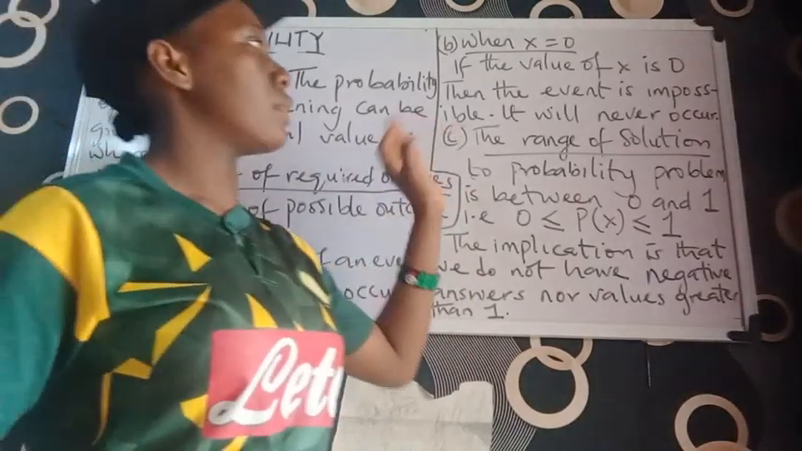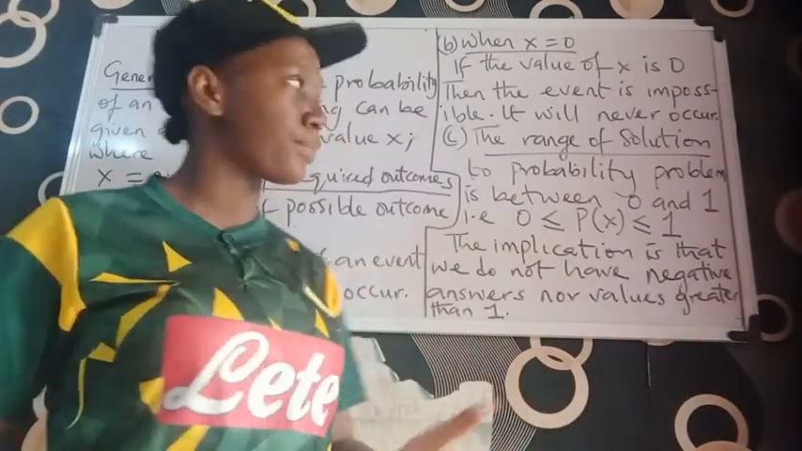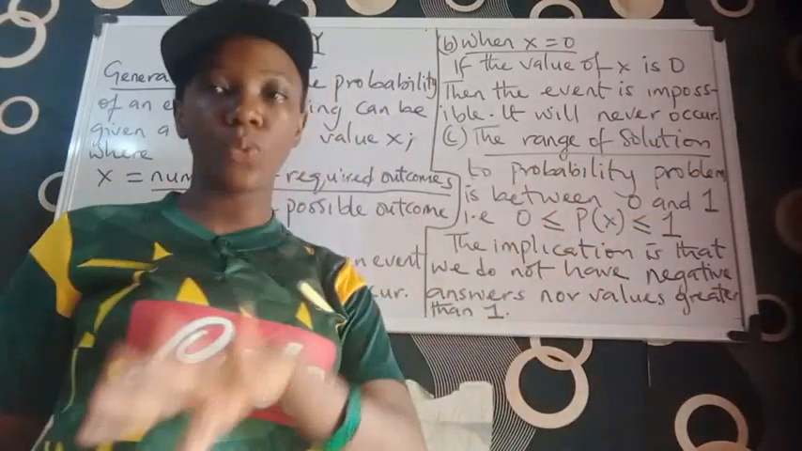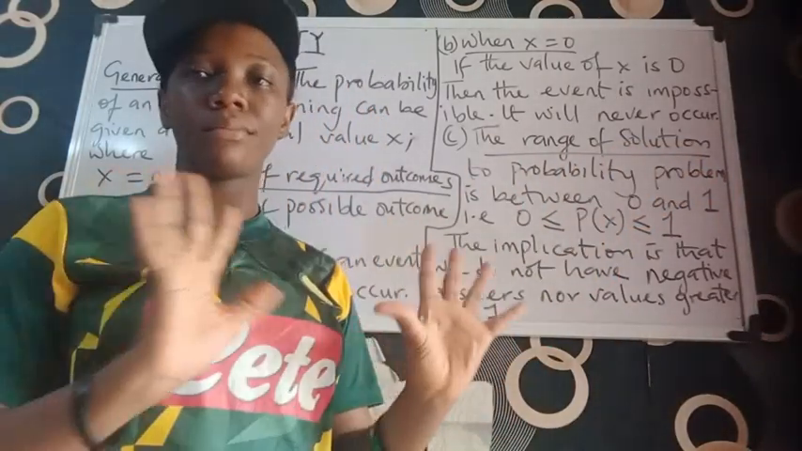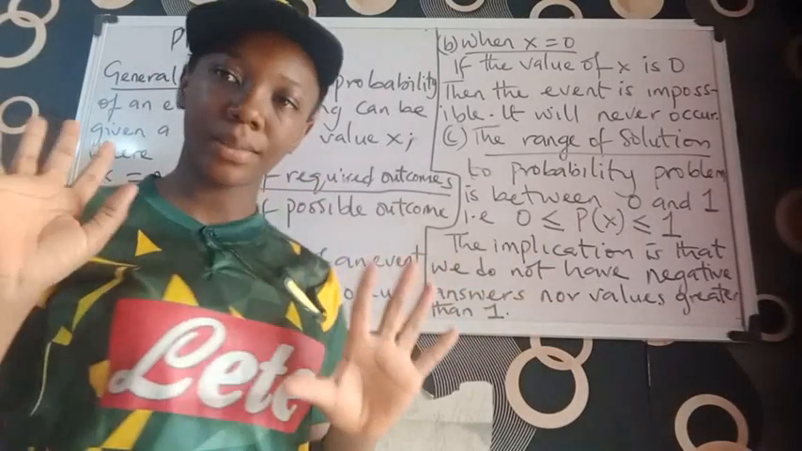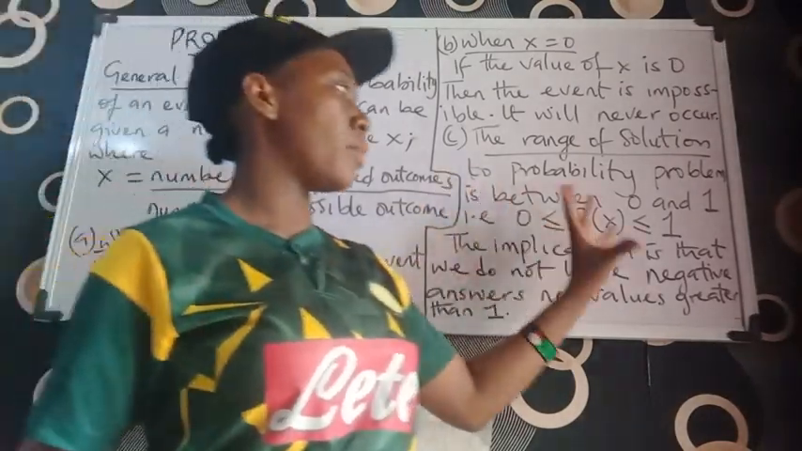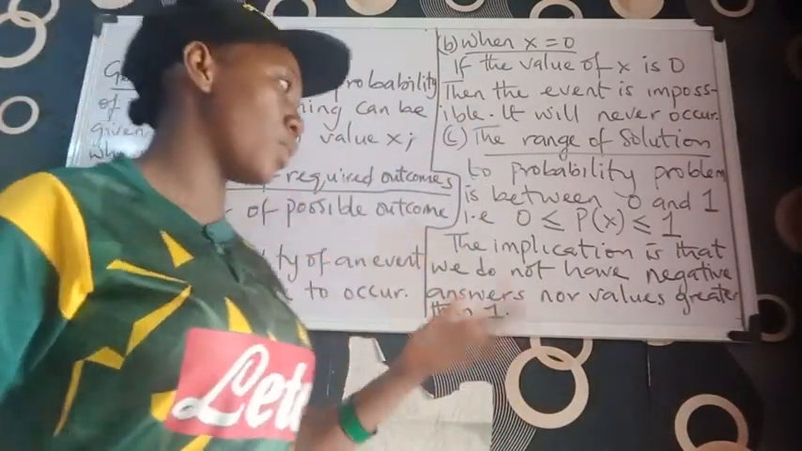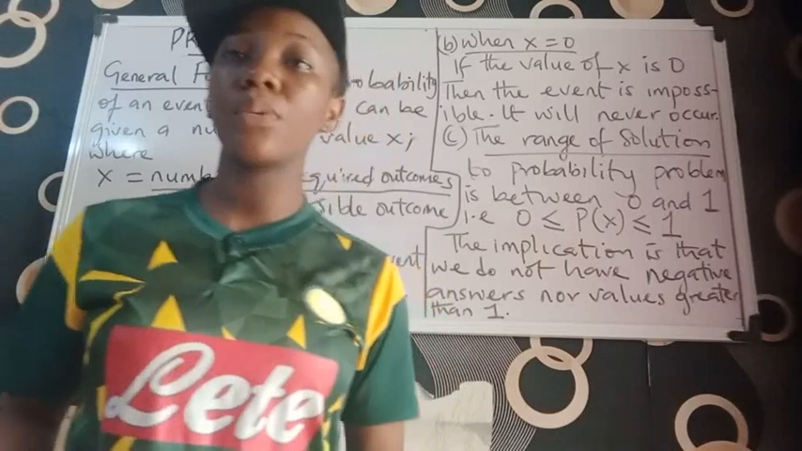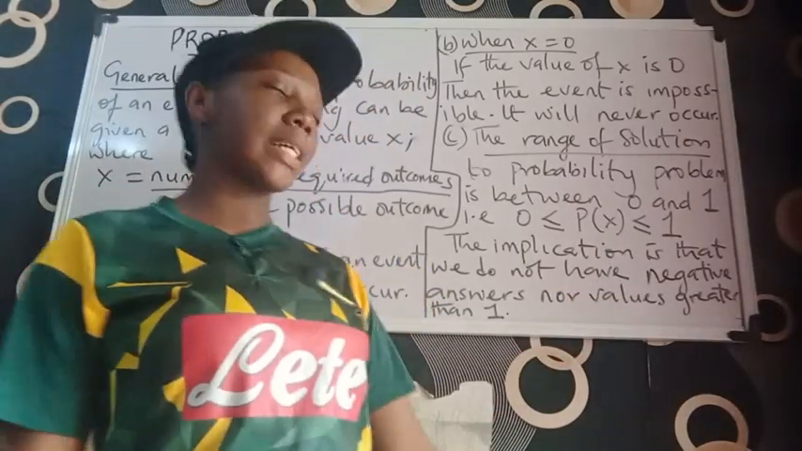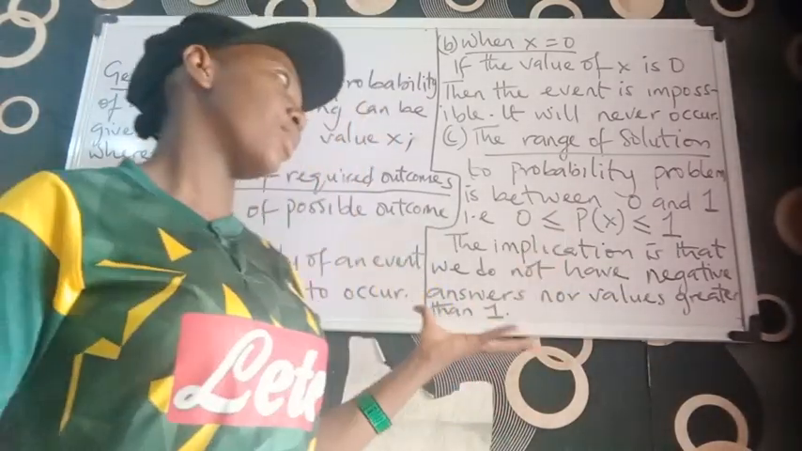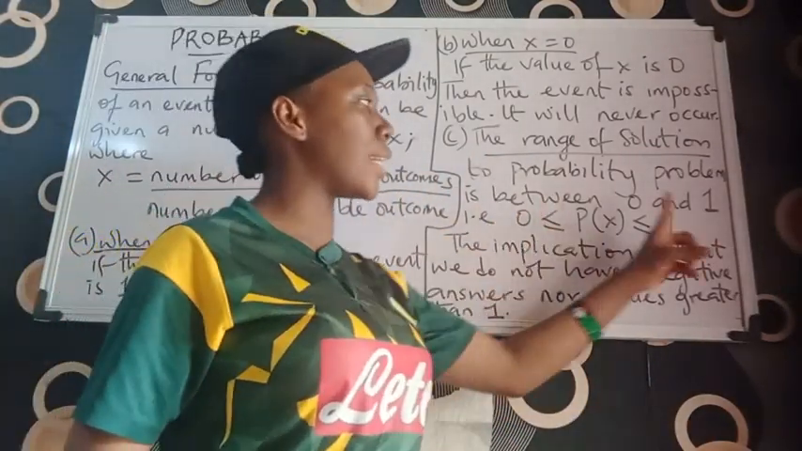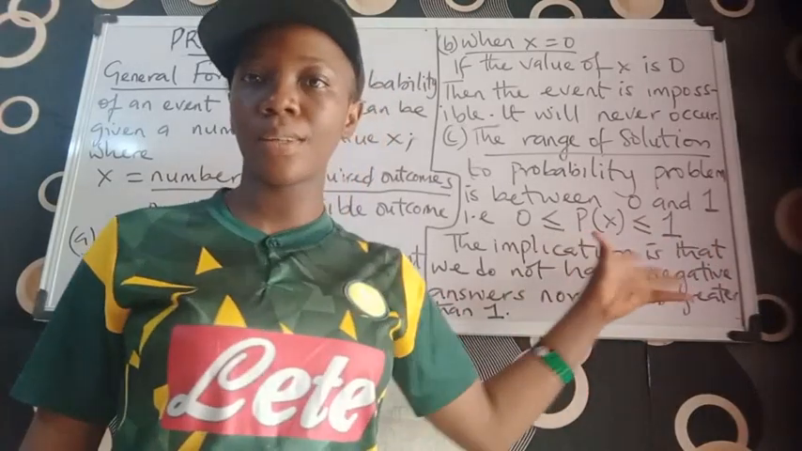So see, the range of solution to a probability problem is between 0 and 1. Nothing above or below that. So in probability, we don't work with negative numbers. We don't work with negative answers, and neither do we work with values greater than 1. So it is always between 0 and 1. It is starting with 0 and ending with 1. That's the meaning of this range.